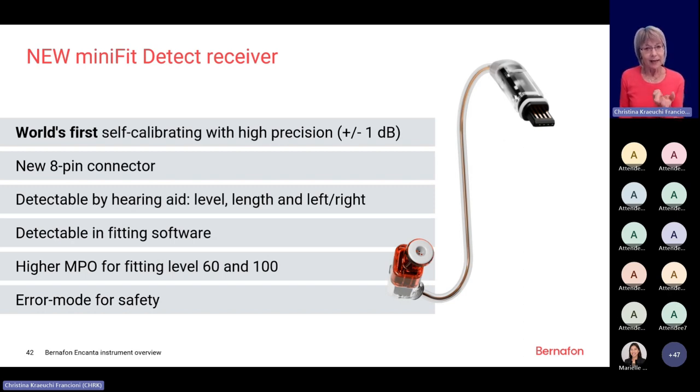It means the LED on the hearing instruments will start to blink. So there will be 4 orange blinks, and these orange blinks are repeated 4 times. So if the client sees that his Encanta hearing instruments blink orange 4 times repeatedly, then he knows that something with the speaker is not correct. So especially also important for a hearing care professional during the fitting sessions.